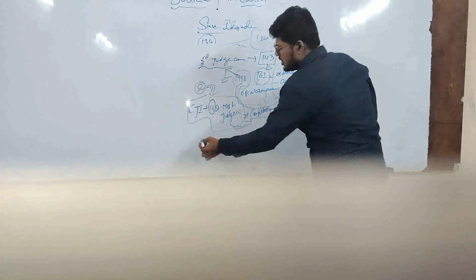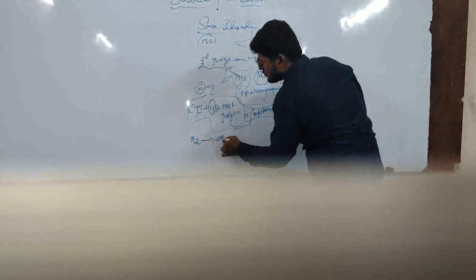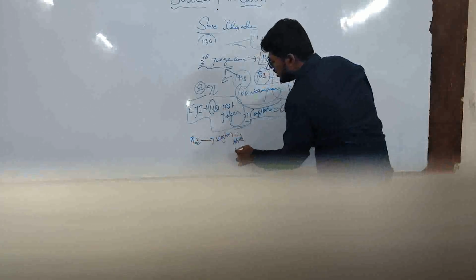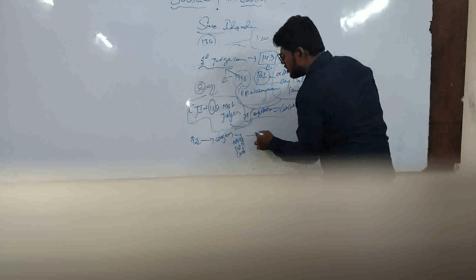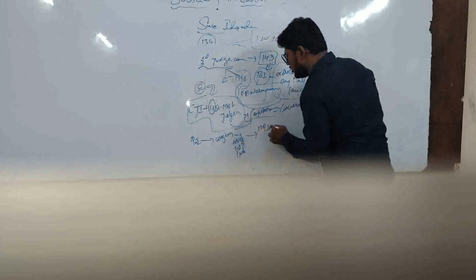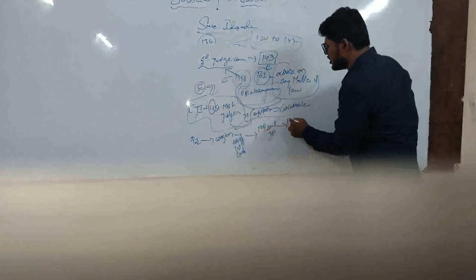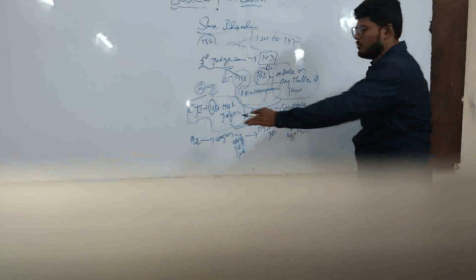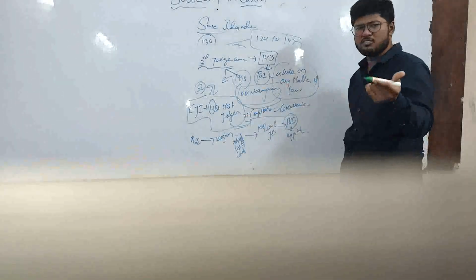According to this, first the President of India will ask the collegium. The collegium will give their advice, a list of candidates. After this, it will go to the Ministry of Law and Justice. After that, it will go to the President of India. He will appoint. Okay, this is the process. This is the procedure of appointment of judges of the Supreme Court as well as the High Court.